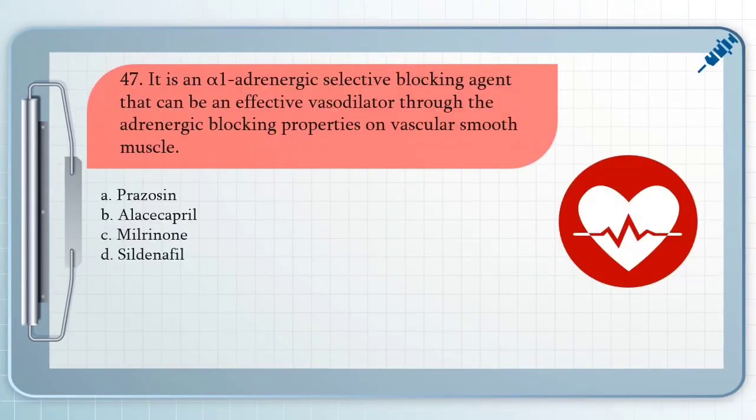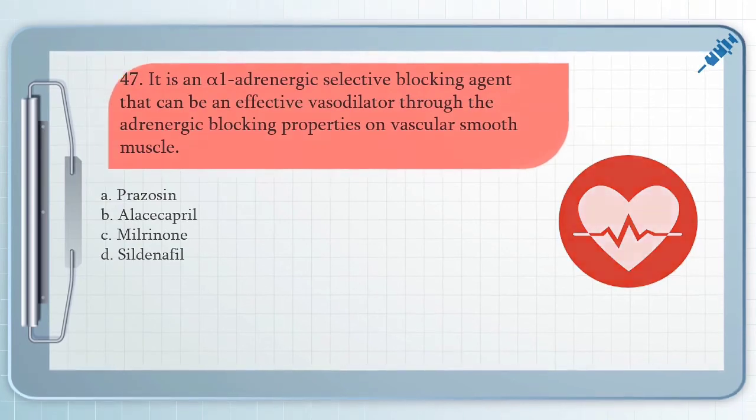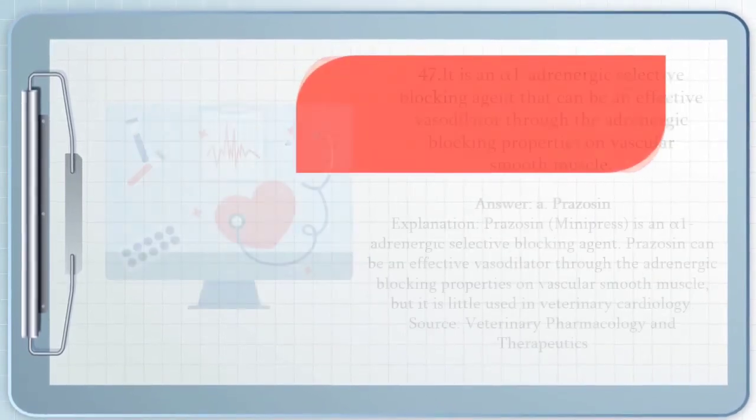For question number 47, it is an alpha-1 adrenergic selective blocking agent that can be an effective vasodilator through the adrenergic blocking properties on vascular smooth muscle. A. Prazosin, B. Alacepril, C. Milrinone, and D. Sildenafil. The answer for question number 47 is A.